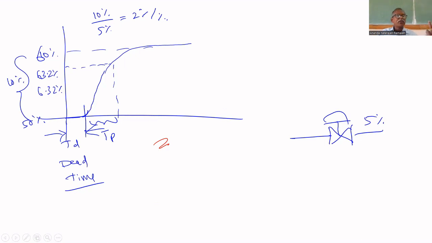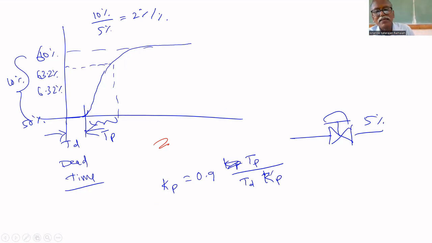So you know Kp, you know Tp, you know Td. Now you can calculate Kc. Already I told you that for a PI controller, Kc equals 0.9 times Tp divided by Td Kp. This is the formula, a thumb rule. Kp is gain, you know how to calculate. Tp is the time constant, you know how to calculate. Dead time is when there is no response for some time. After changing the valve opening by 5%, there is no appreciable increase in level. That is called dead time. If you calculate all these three, you can find Kc.